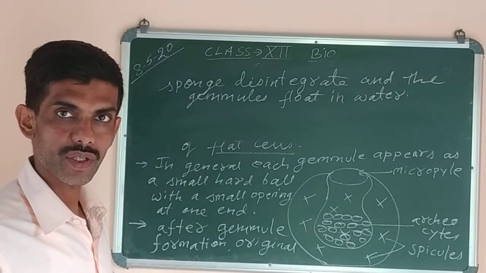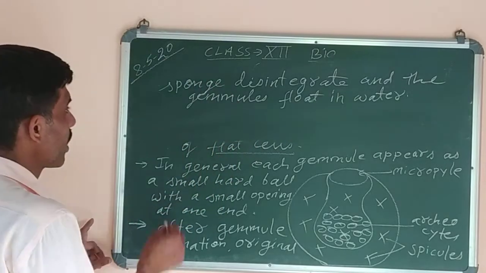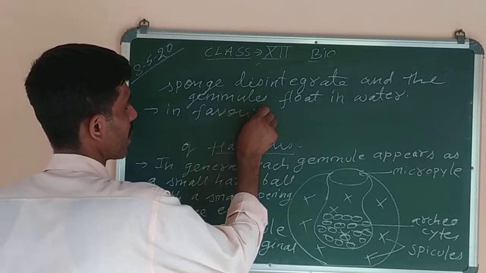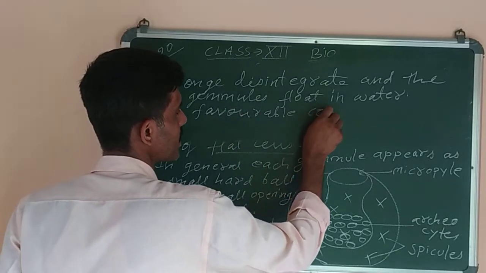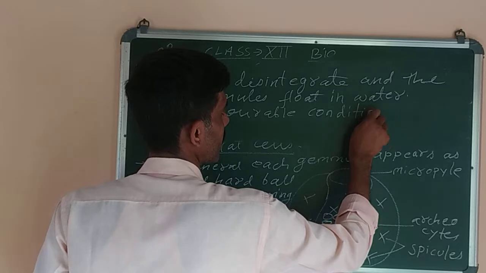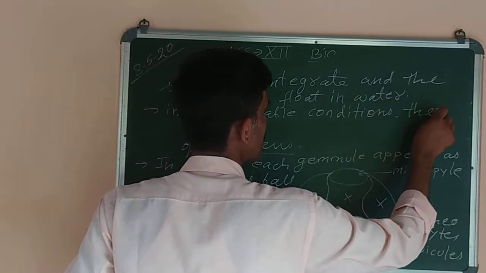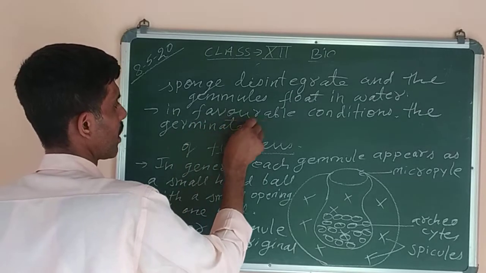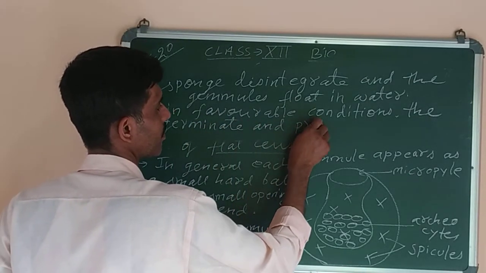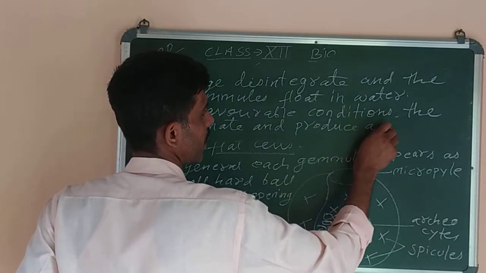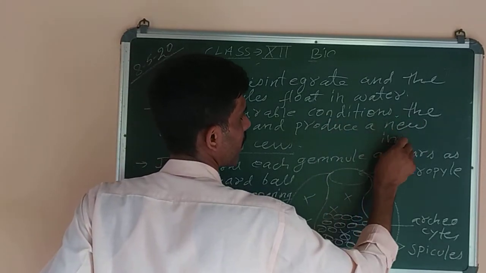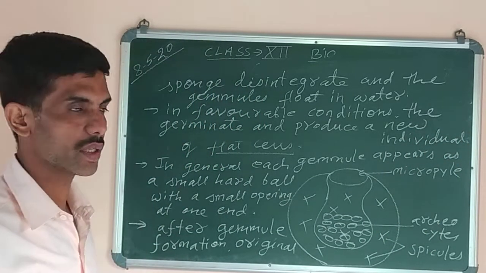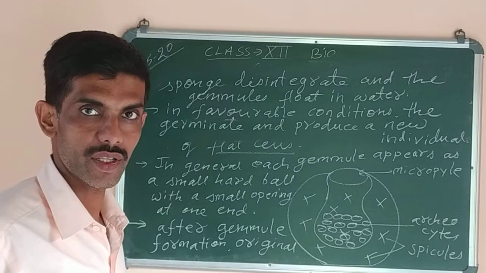In favorable conditions, the gametes germinate and produce a new individual. Okay, so this is the gamete formation method of asexual reproduction.